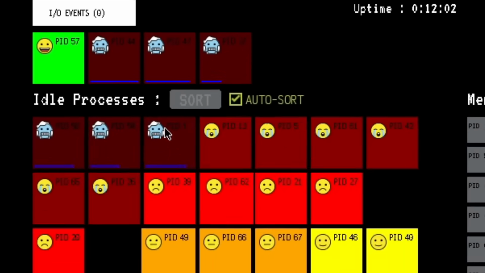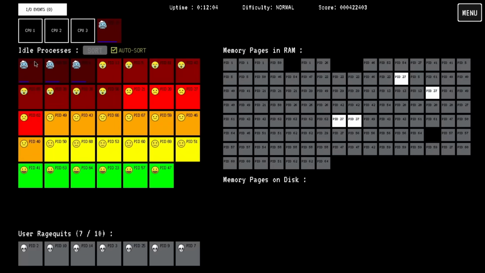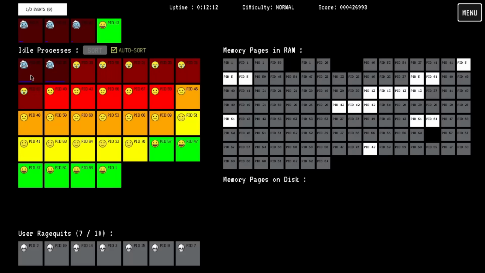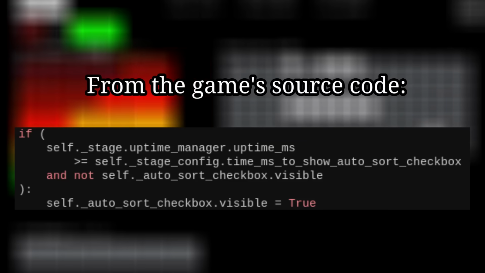Auto sort? Okay, that's actually really useful. Let's go ahead and set that up. I didn't realize this game was just gonna give me that feature. I don't know why it was locked up until now, but maybe it's because I've been playing for a long enough time. Wow, look, uptime 12. There's no way I've been playing for 12 minutes already. That is just kind of crazy.